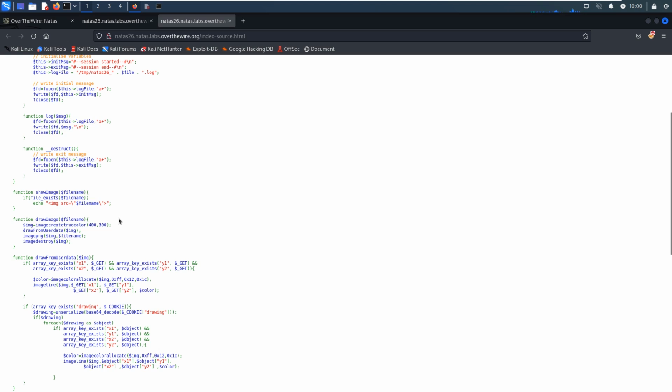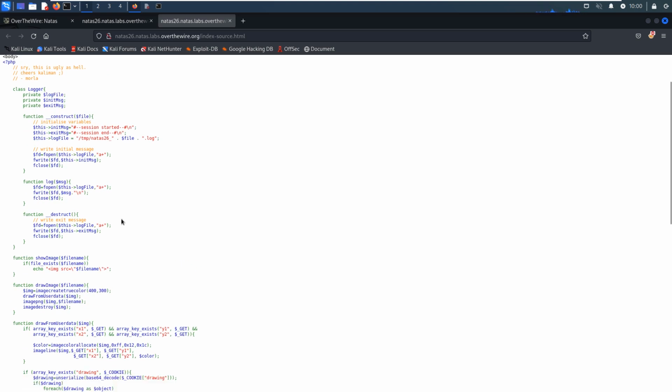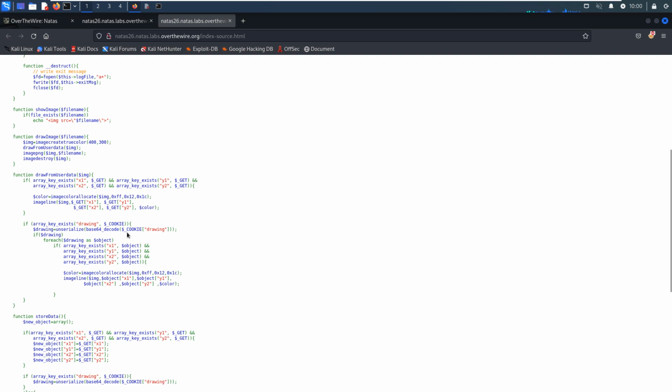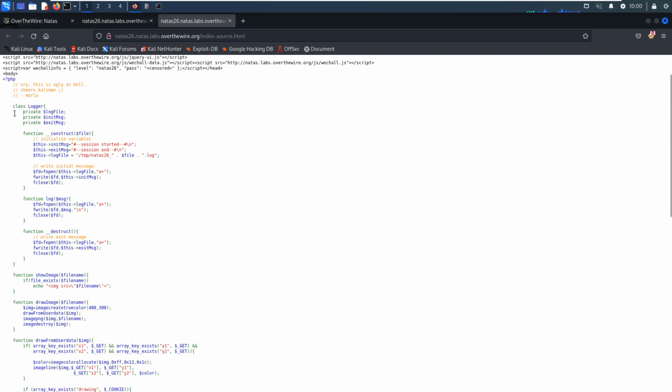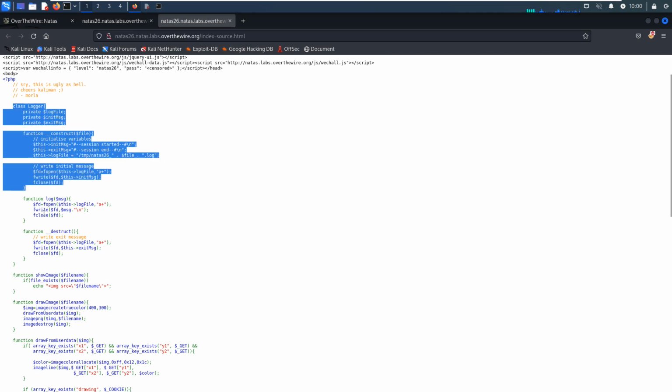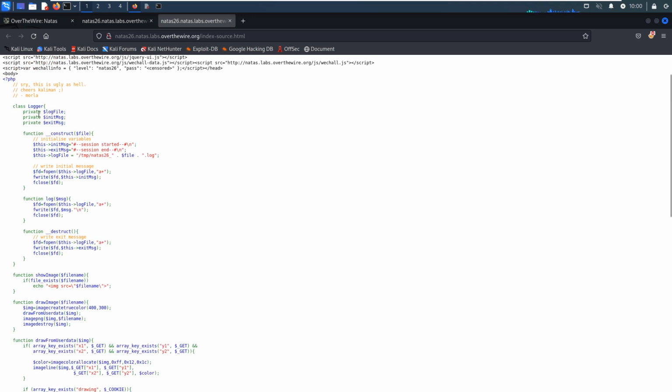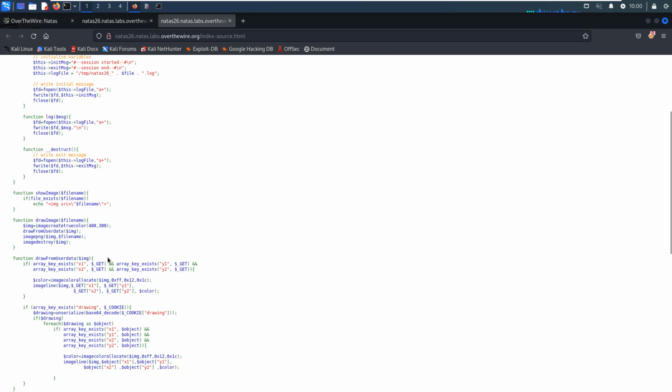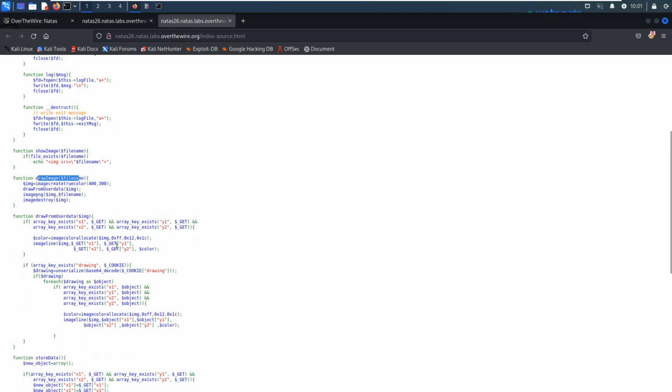Because the source code is a bit big, I will not go through all of it. The first part defines the class Logger. However, this Logger class hasn't been used afterwards. So this is a very important point. It also defines showImage, drawImage, and drawFromUserdata. I think this is the key function, how the line is being drawn.